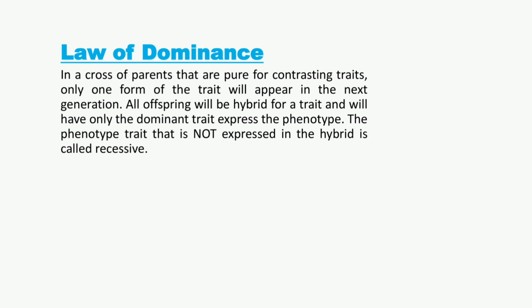The first law of dominance states that in a cross of parents that are pure for contrasting traits, only one form of the trait will appear in the next generation. All offspring will be hybrid for a trait and will have only the dominant trait expressed in the phenotype. The trait that is not expressed in the hybrid is called recessive.